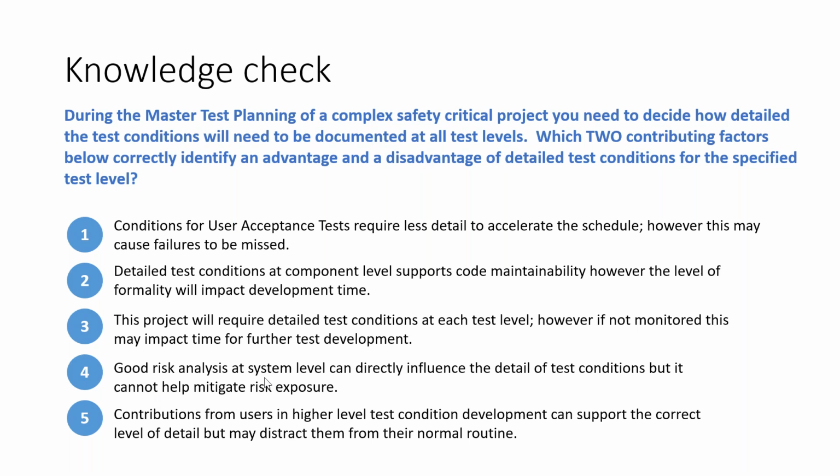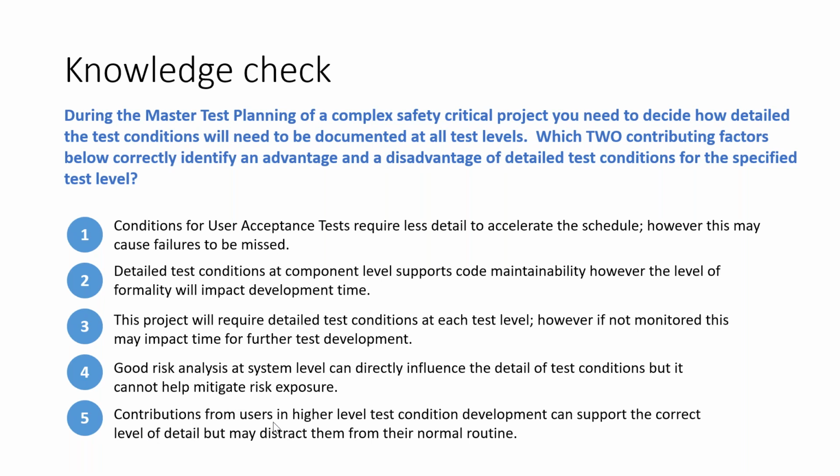Good risk analysis at system level can directly influence the detail of test conditions, but it cannot help mitigate risk exposure. So what it is telling is that risk analysis at system level can directly influence: if there are more risks, I will do more detail. But it cannot help mitigate. The first one is okay, the second one doesn't appear like a proper disadvantage or a con of the statement. So a little bit questionable. Let us see.